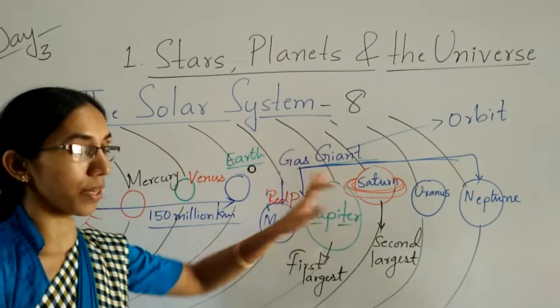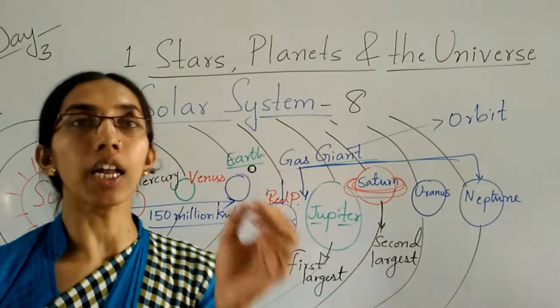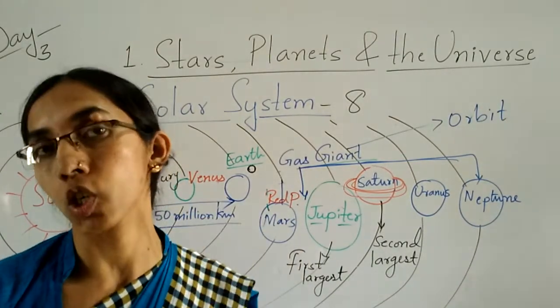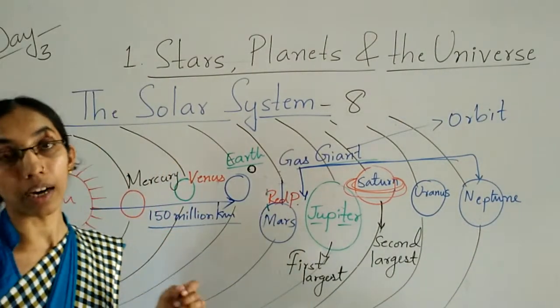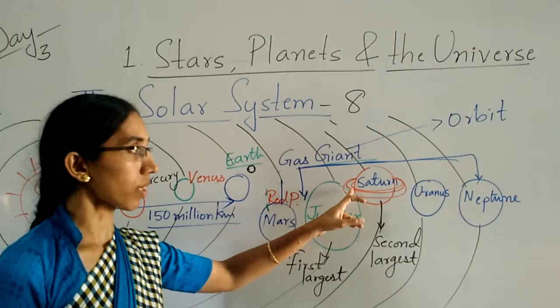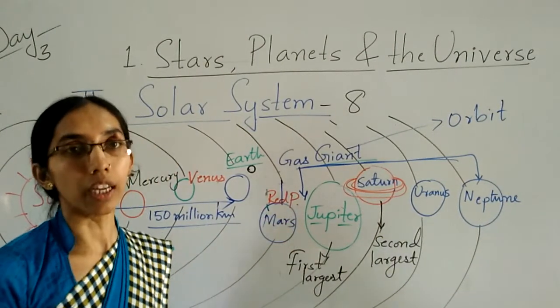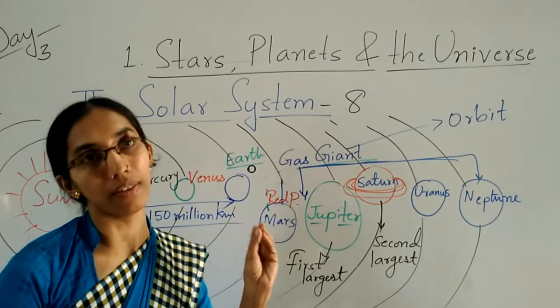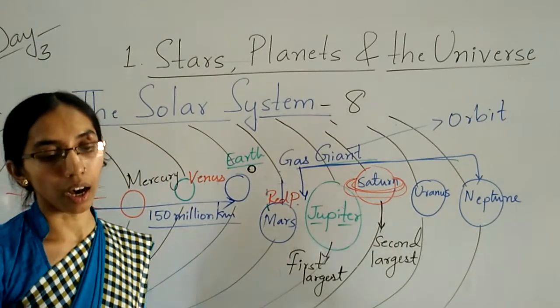Some of the rings we can see from the earth through a telescope, which was invented by Galileo. So with the help of the telescope, we can see some of the rings from the earth.